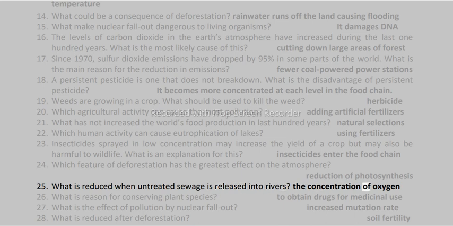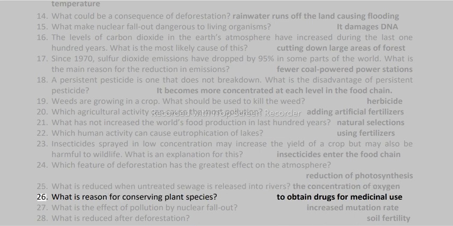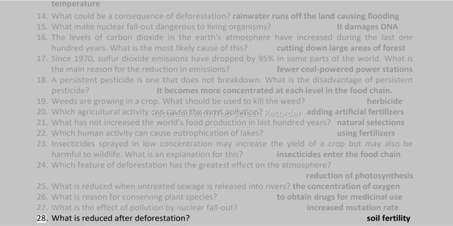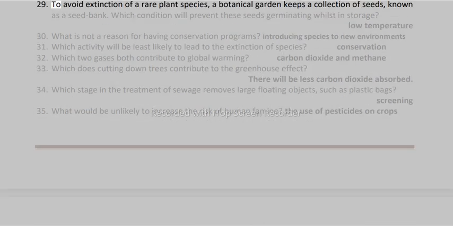25. What is reduced when untreated sewage is released into rivers? The concentration of oxygen. 26. What is a reason for conserving plant species? To obtain drugs for medicinal use. 27. What is the effect of pollution by nuclear fallout? Increased mutation rate. 28. What is reduced after deforestation? Soil fertility.